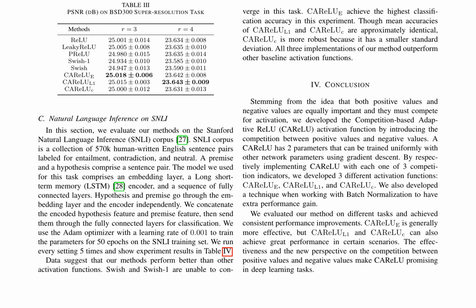The CAReLU is also evaluated with batch normalization, BN, which provides extra performance gain. The results show that BN-CAReLU performs better than CAReLU except for CAReLU_E in ResNet 18 experiments and CAReLU_C in GoogleNet. The effectiveness of CAReLU makes it a promising activation function for various deep learning tasks.